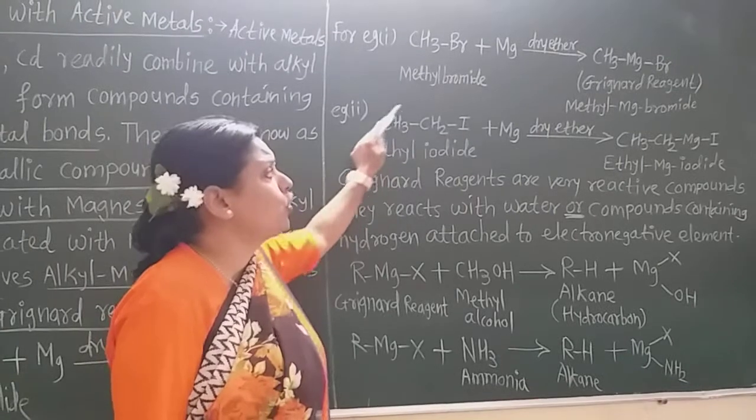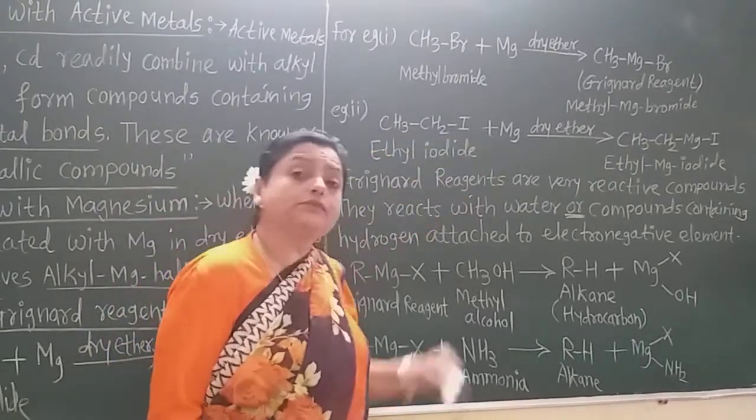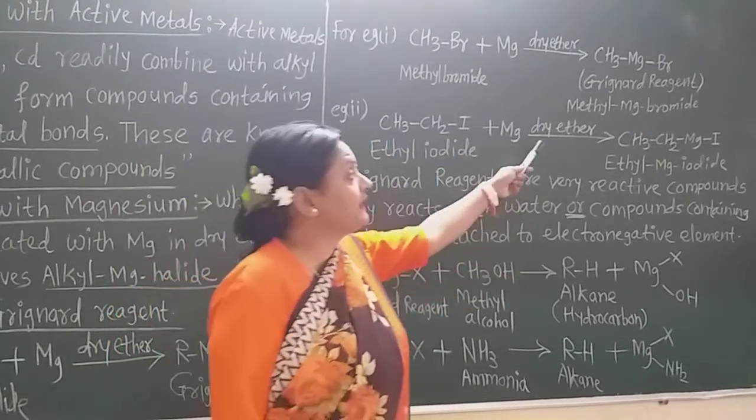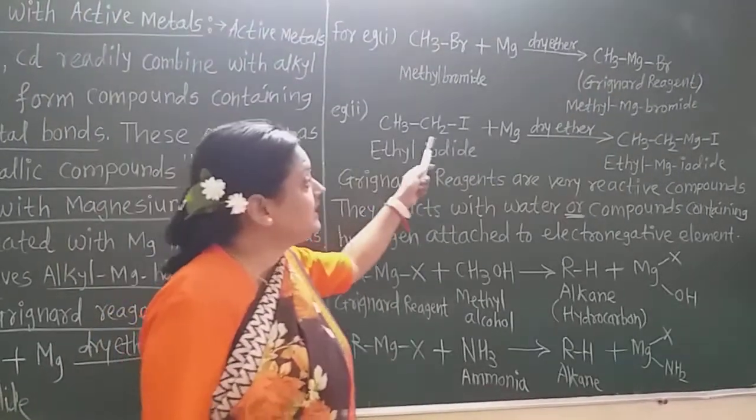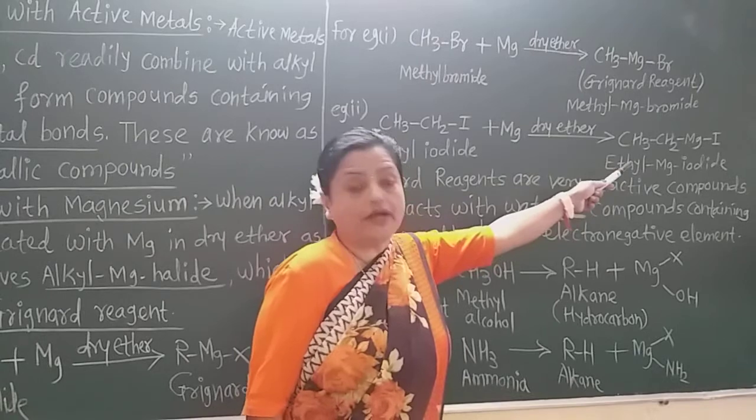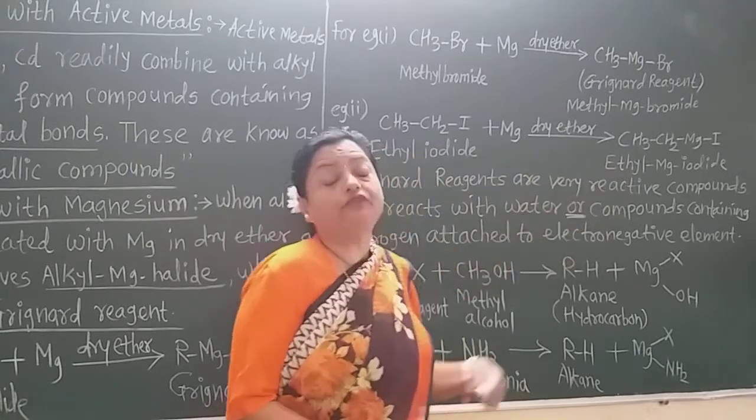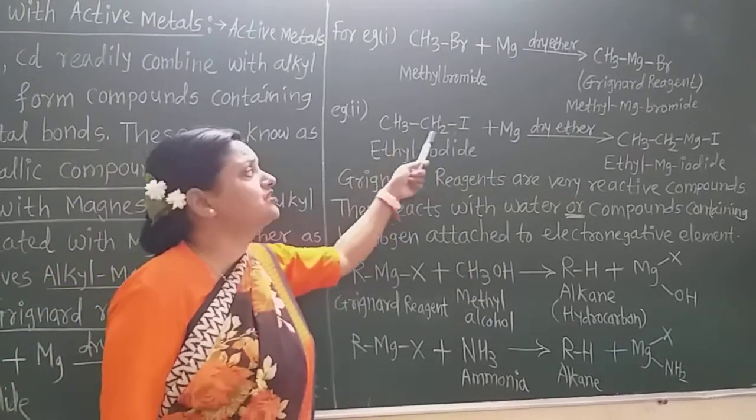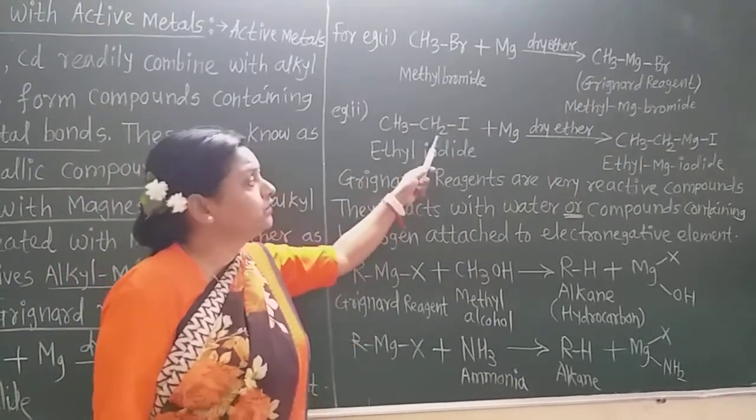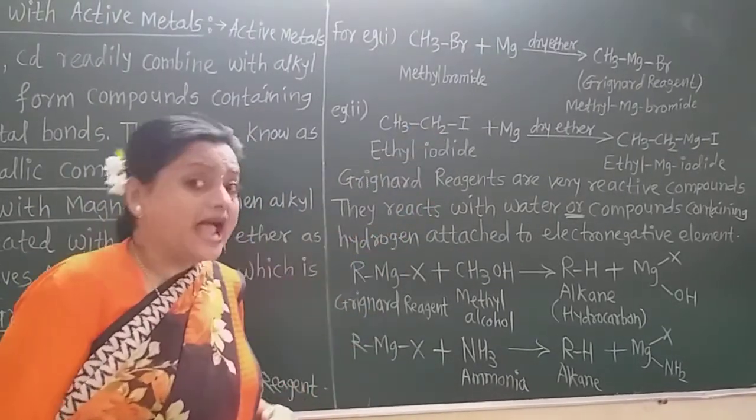When iodoethane reacts with magnesium metal in the presence of dry ether, there is formation of ethyl magnesium iodide. Ethyl magnesium iodide is the Grignard reagent. So it is a very simple reaction: just attach the magnesium metal to the alkyl group and then the halogen.